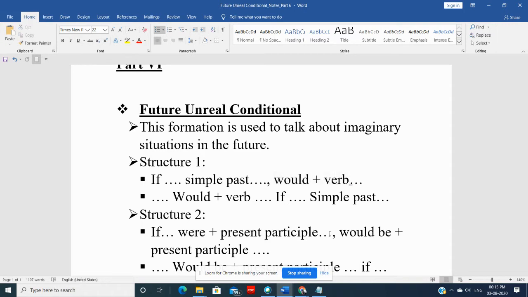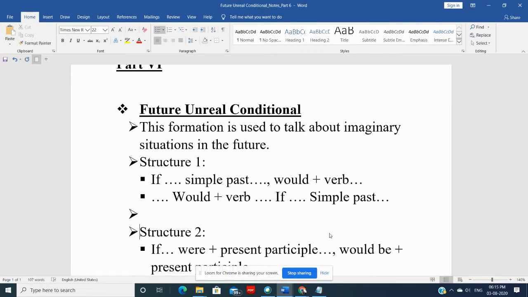Why would? Because if we use will, it shows surety, but we are using would because we are not sure about it. Similarly, if you use would plus verb first, then there is no need for a comma, and then the if clause with simple past tense. Let's see some sentences of structure 1.